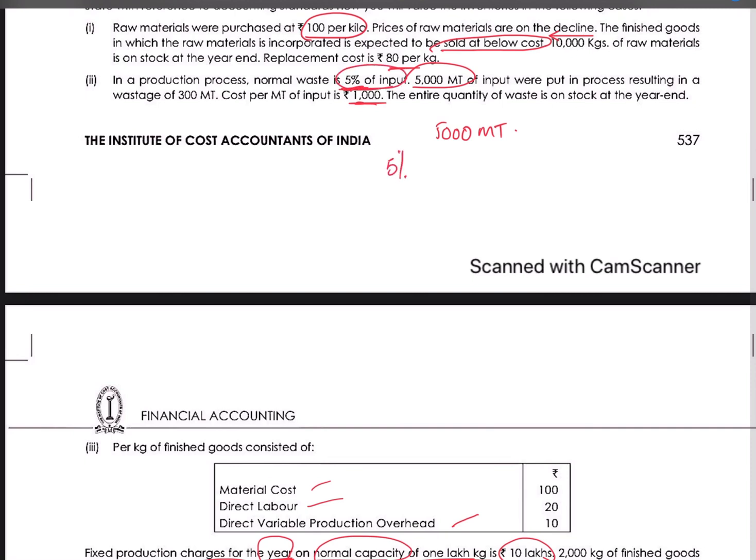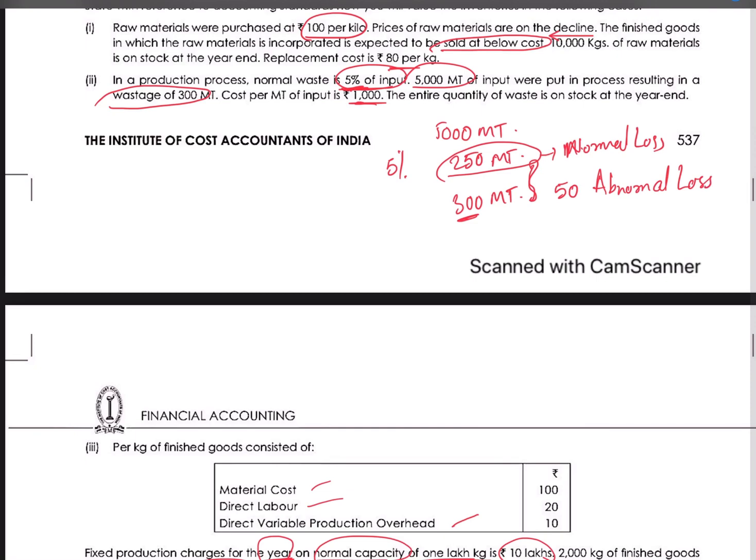So if you do 5% of 5000, it will be coming up to 250 metric tons. But the actual wastage is 300 metric tons. So the actual wastage has turned out to be more than the estimation. So estimation is our normal loss, and the difference, 50, is an abnormal loss.